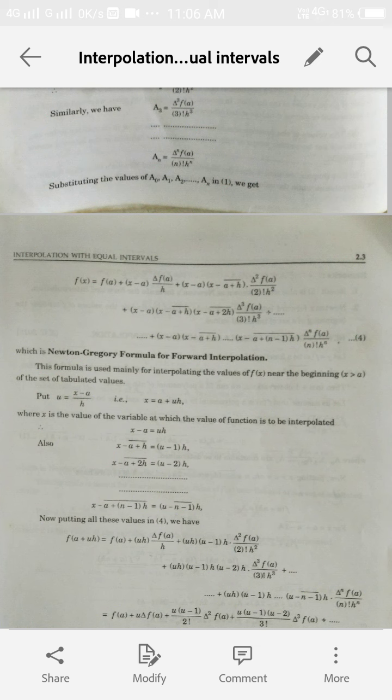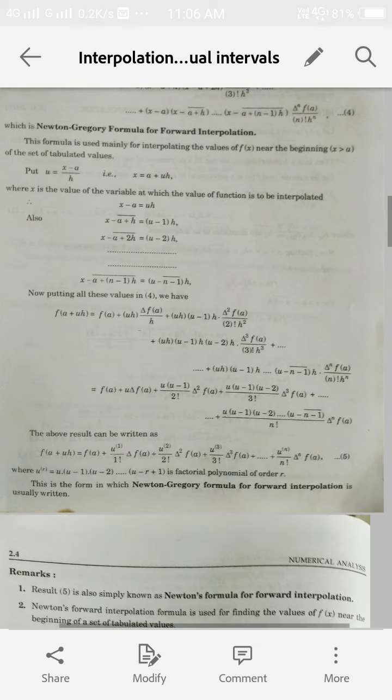Now again substituting these values in equation 4, we find that f of a plus uh is equal to f of a plus uh into del f a by h. If we look, h will be cancelled out from numerator and denominator. In third term also h square will be cancelled out, and so on. All the terms of h will be cancelled out. Now we are left with only u and the forward difference operators of the functions.